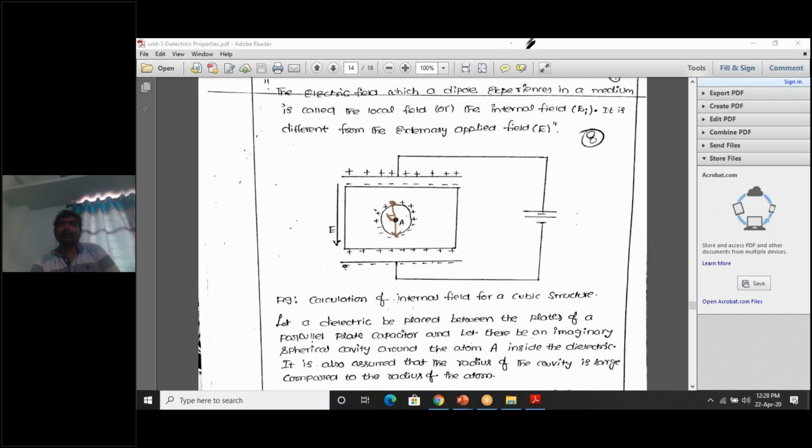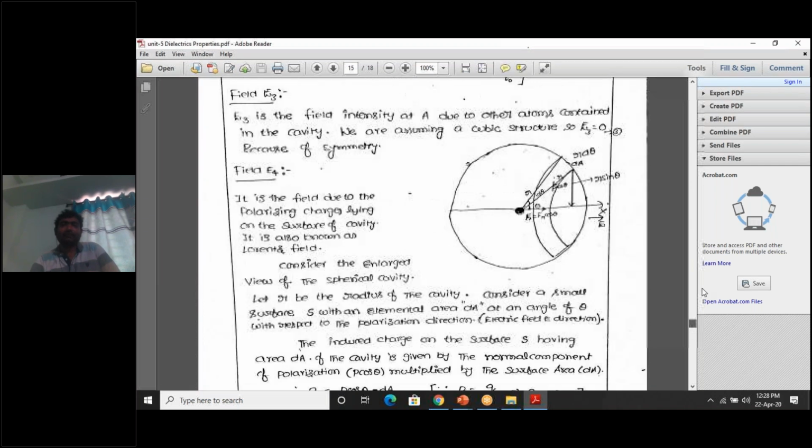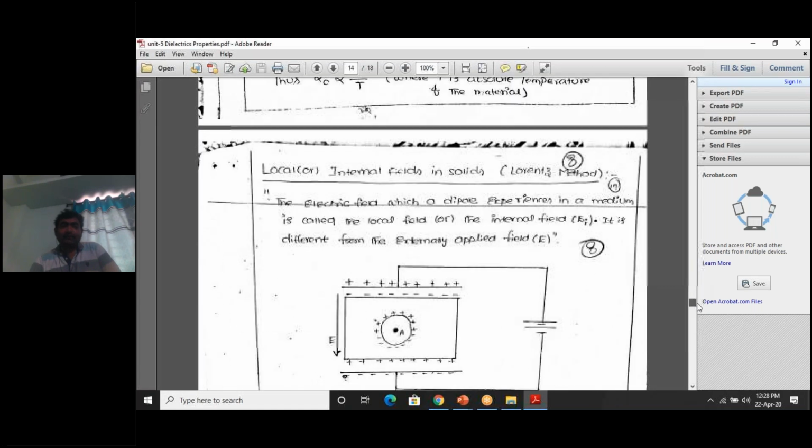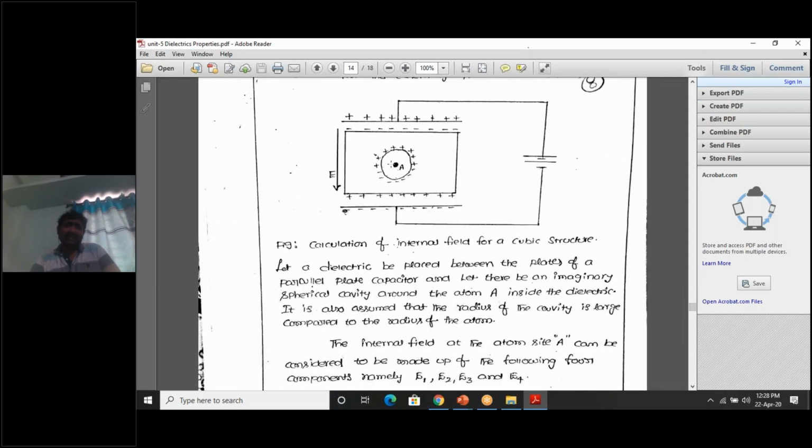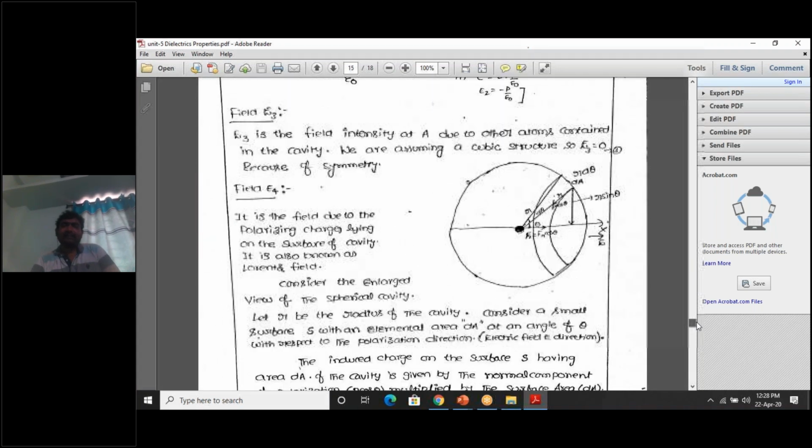So our next task is to calculate E4. This is a very important question, and this is the particular case where we have to use more mathematics. To calculate E4, I am taking this spherical cavity separately. Here I am taking the spherical cavity. This is the spherical cavity.